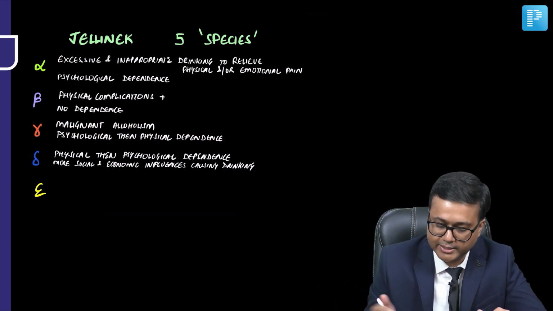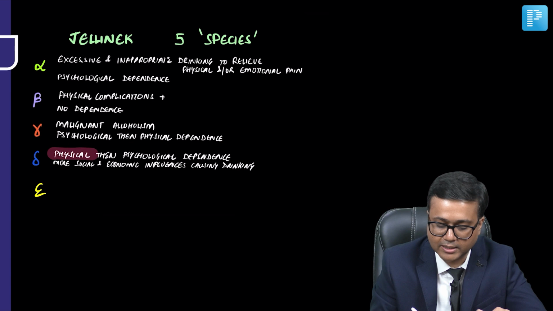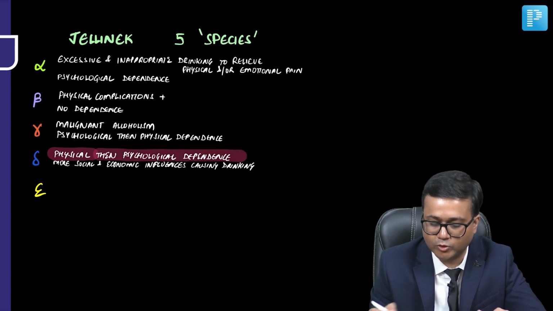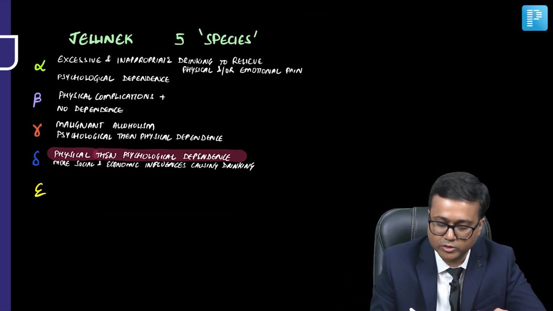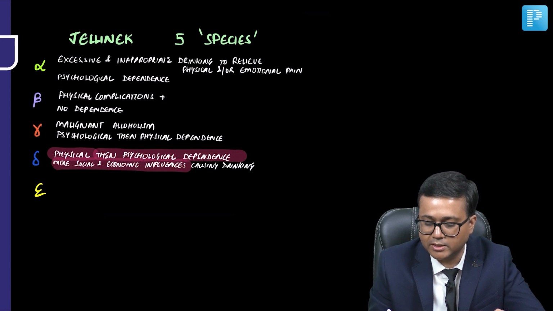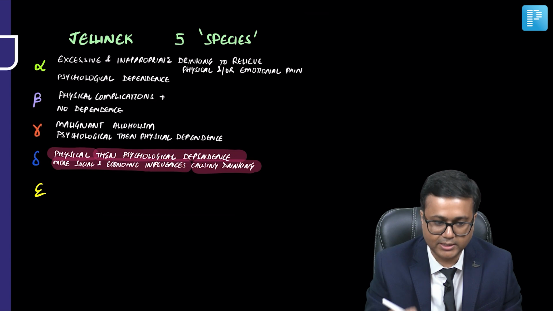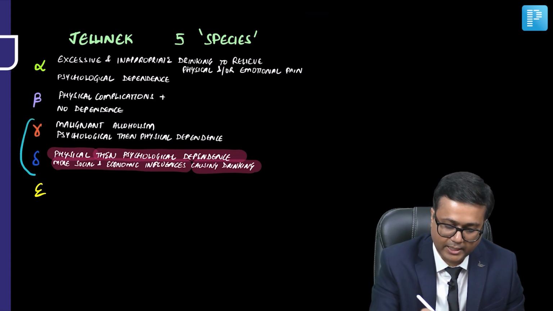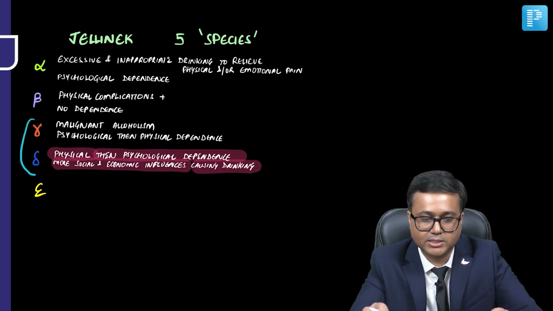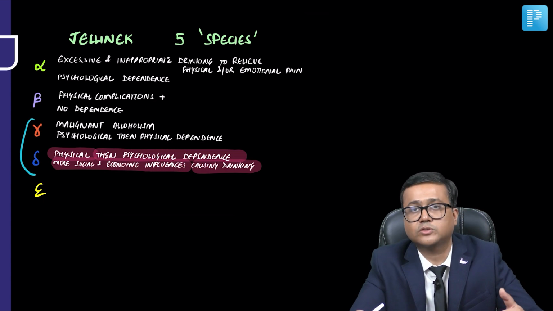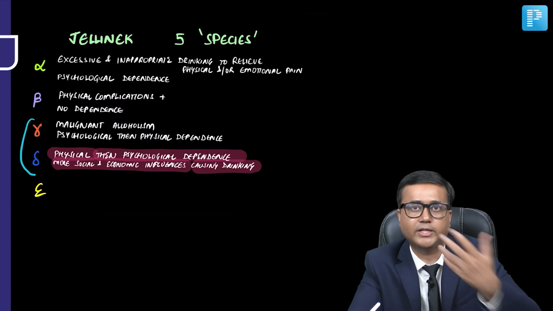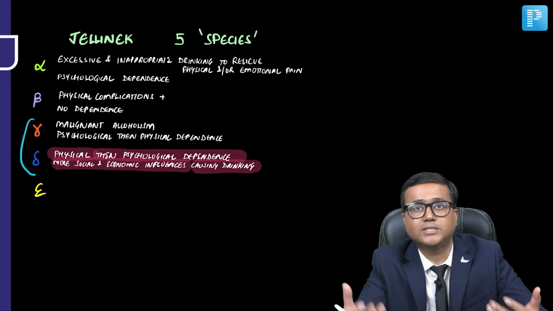And then next is delta. Here, physical dependence is first, then psychological dependence, and more social and economic influences cause drinking. In fact, gamma and delta are the two subtypes which specifically show evidence of true disease entities.